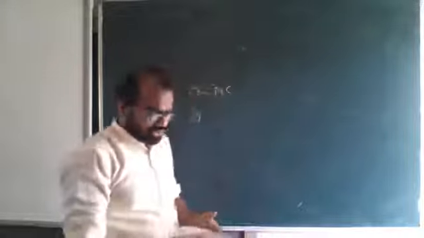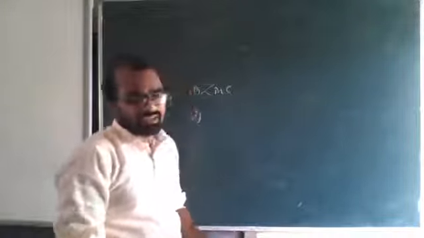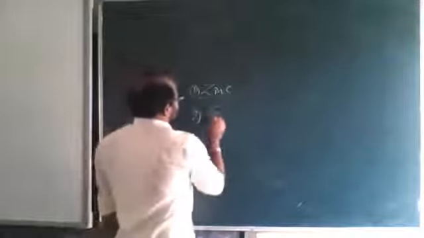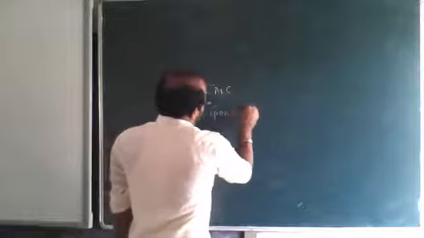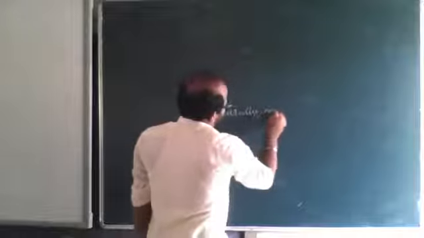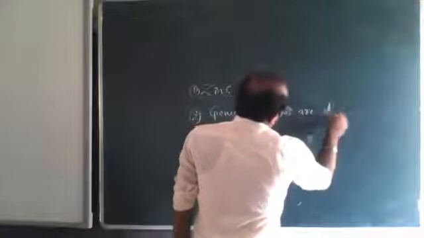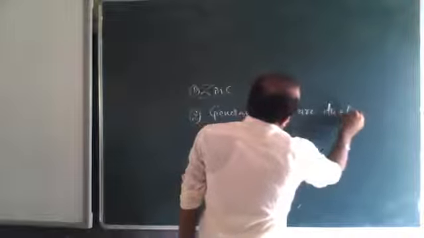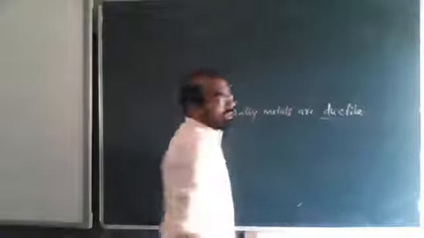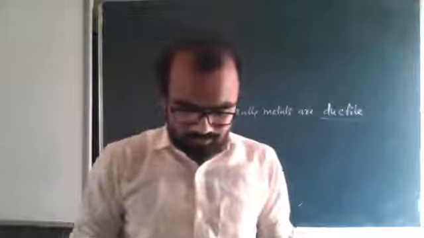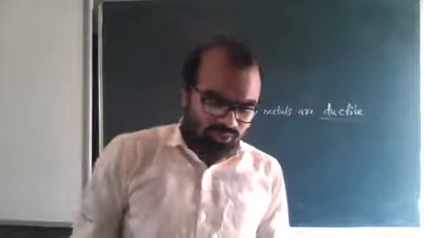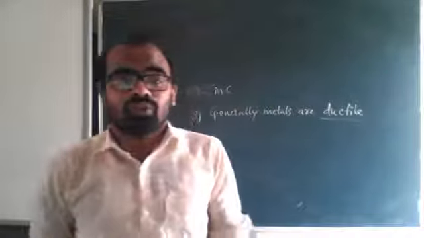So the answer is: generally metals are ductile.